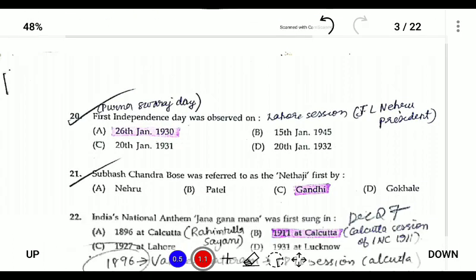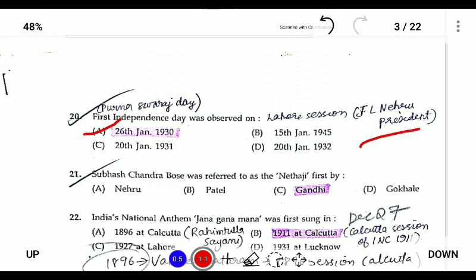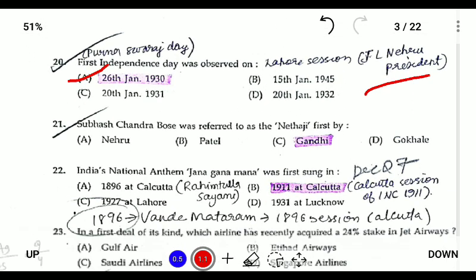Question number 20. The first Independence Day was observed on 26th of January 1930 following the Purna Swaraj resolution at the Lahore session, and it was presided over by J.L. Nehru as president. Question number 21. Subhash Chandra Bose was referred to as Netaji by Gandhiji.